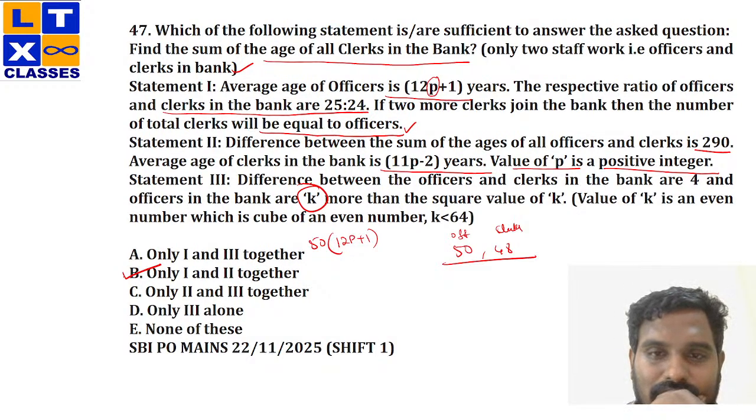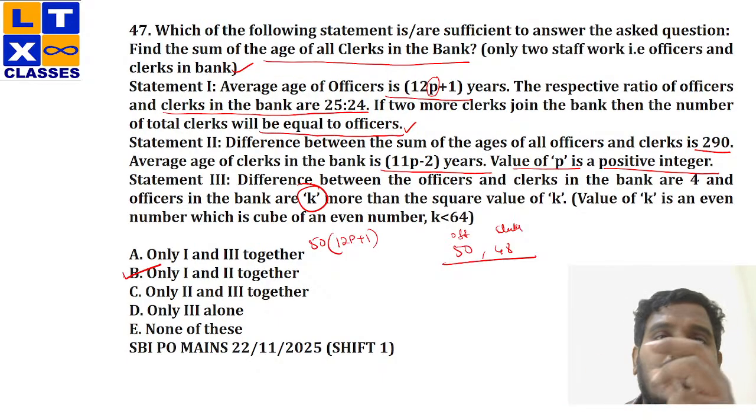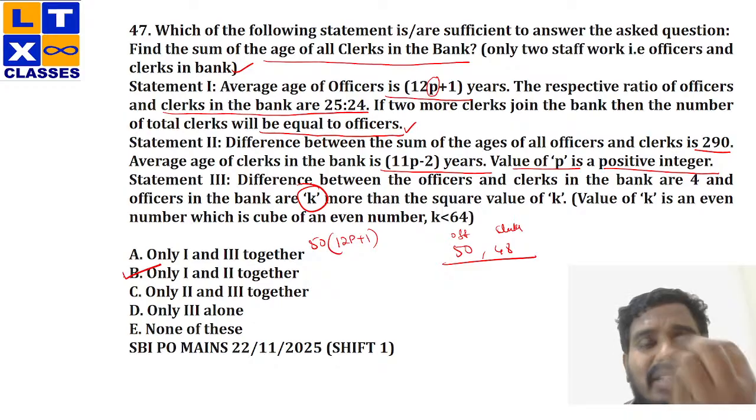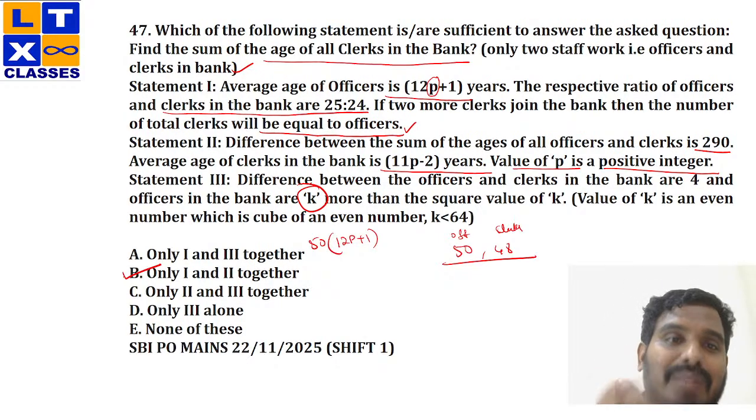Okay. I agree with you. I can somehow calculate the value of K. I agree with you. But my point is how it will help me to calculate the sum of ages of all the clerks in the bank. How is this related to my question?